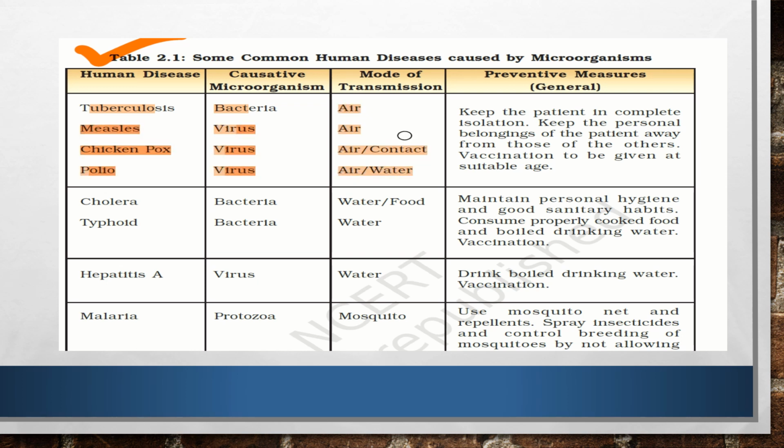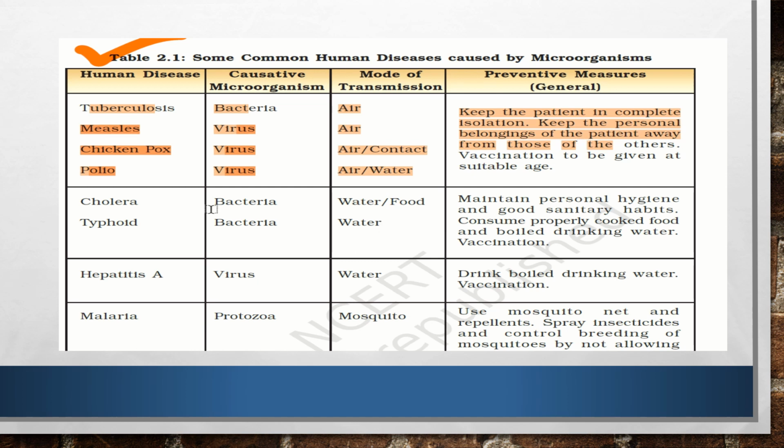What are the preventive measures? For all four, tuberculosis, measles, chicken pox and polio, we should keep the patient in isolation, keep the personal belongings of the patient away from uninfected persons, and vaccination should be given at the suitable age.